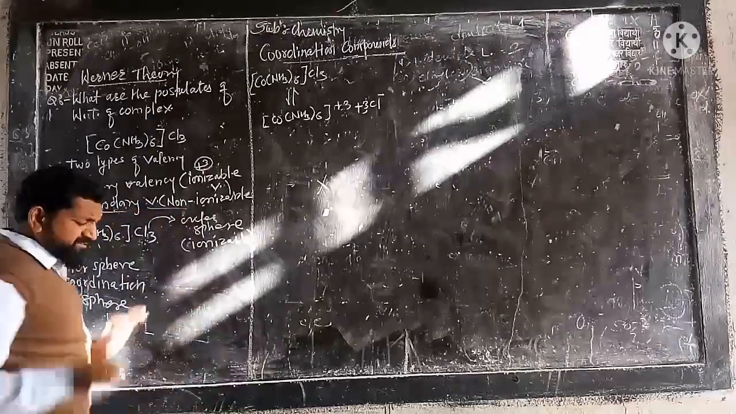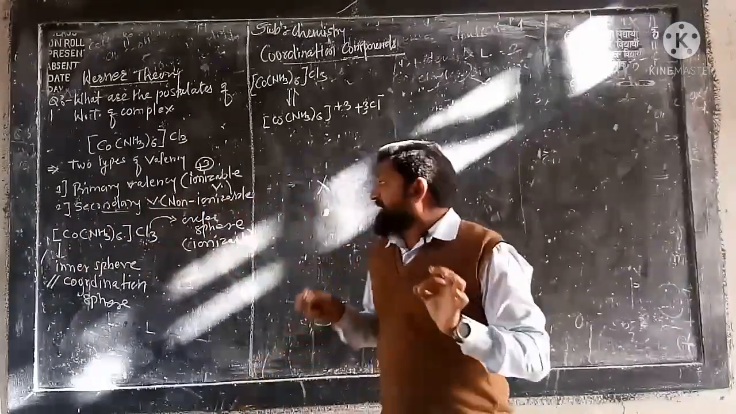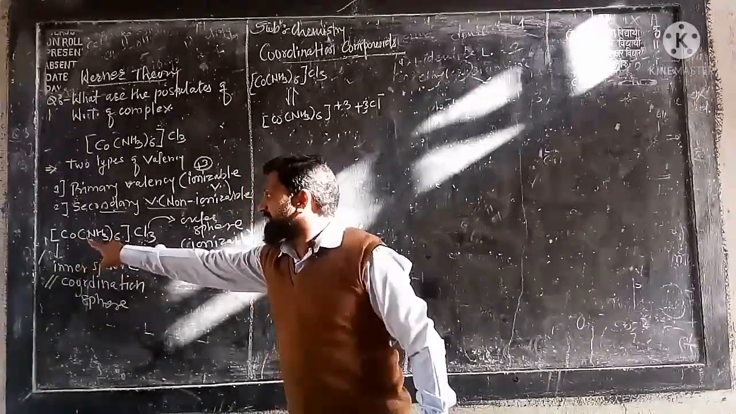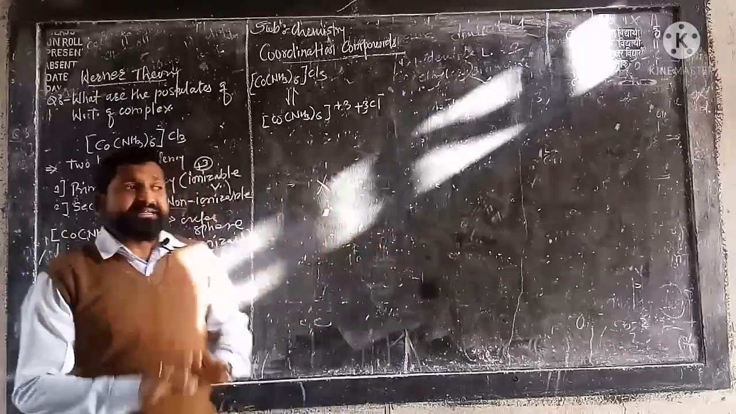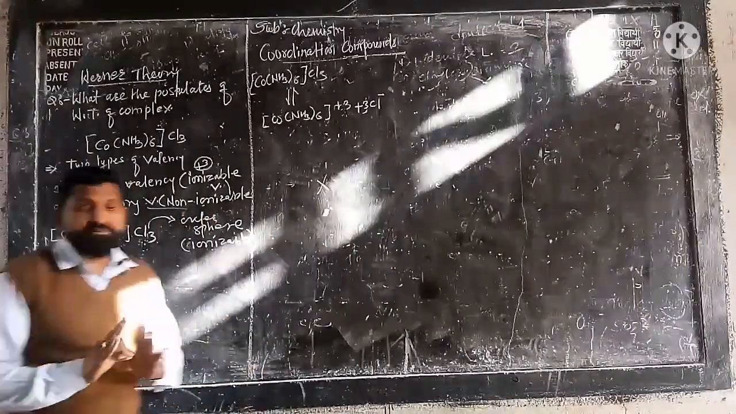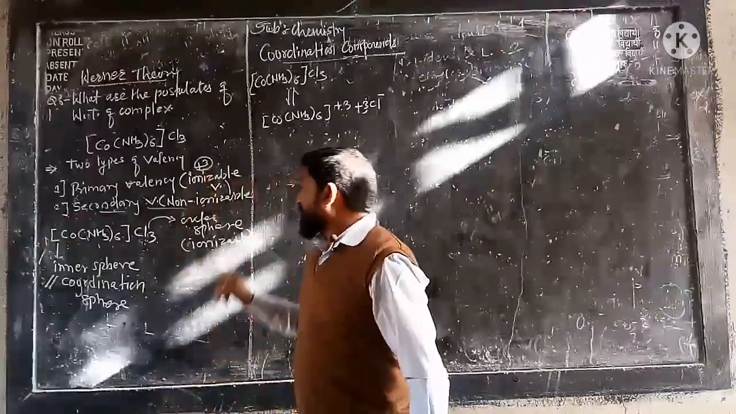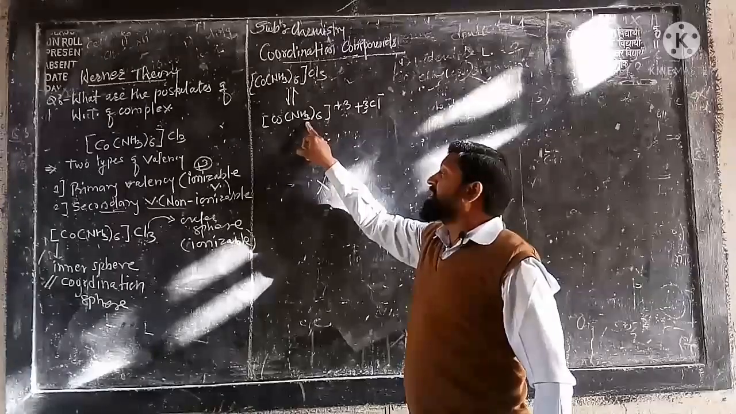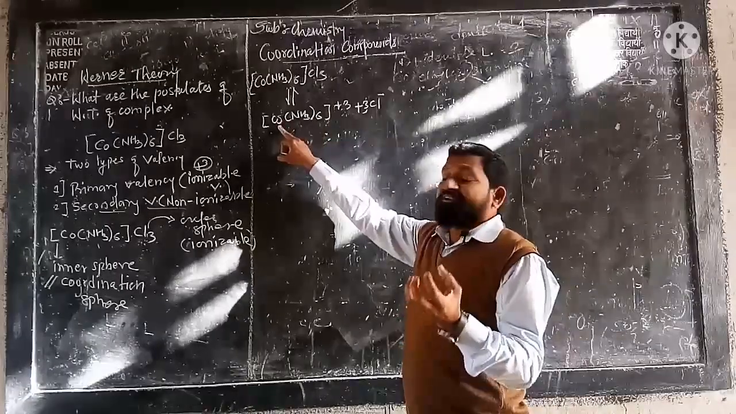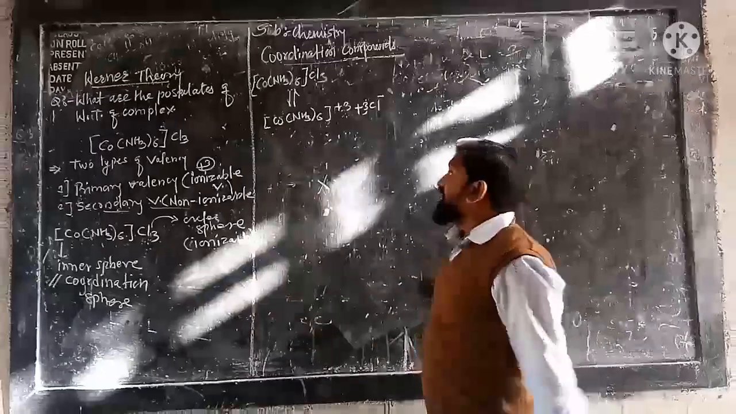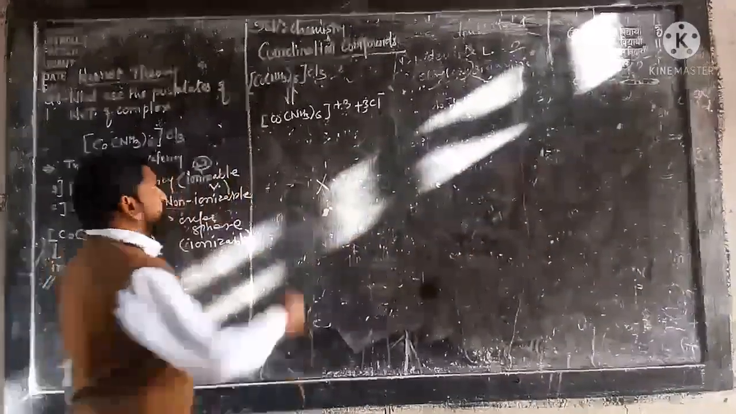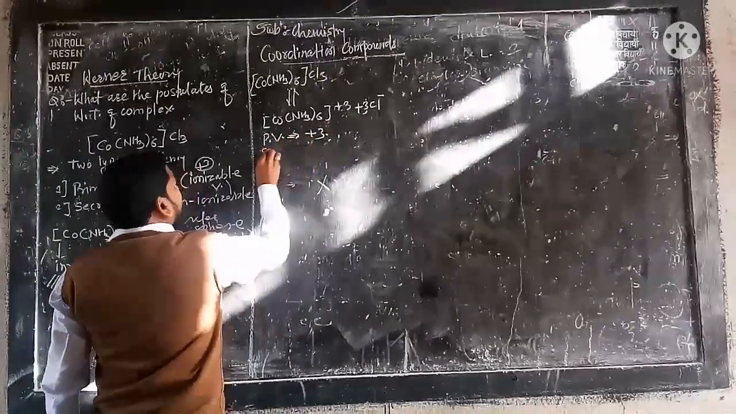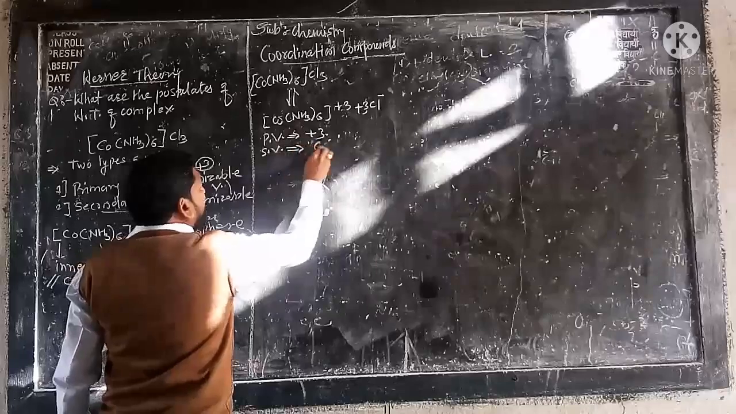Now let us come back to the secondary valency. Secondary valency is simply the total number of ligands attached to the central metal atom or ion, and it is definitely not ionizable. Even after ionization, these 6 ammonia molecules stick to the central metal atom or ion. Therefore the primary valency, which is ionizable, is +3, and the secondary valency, which is non-ionizable, is 6.